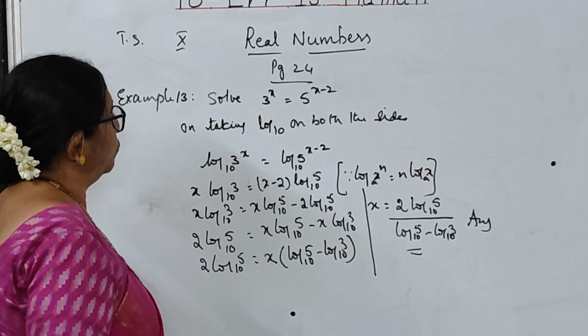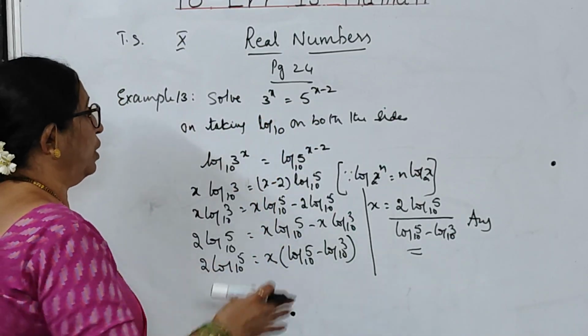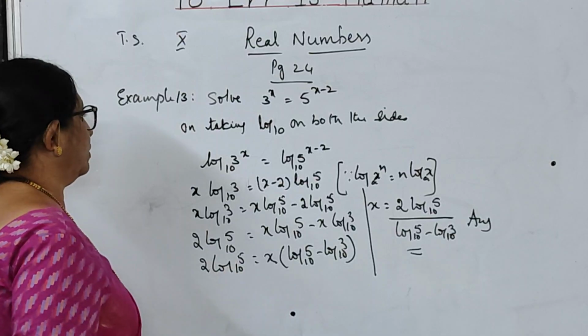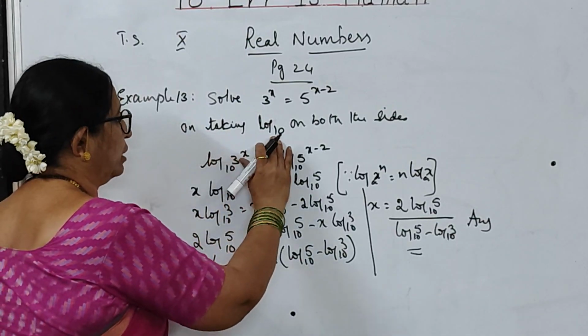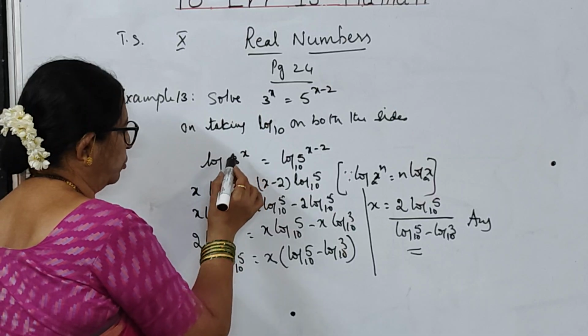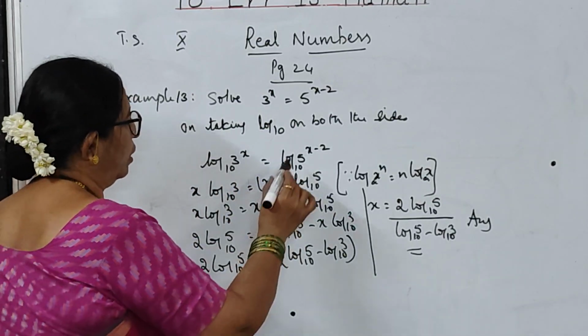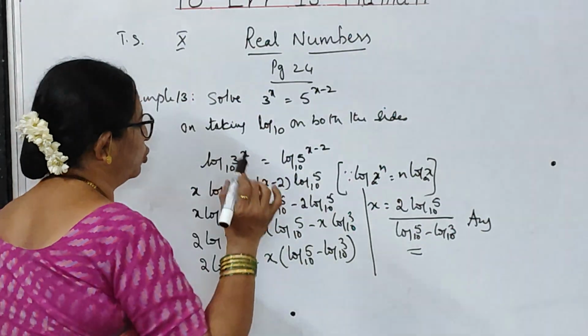The reason for it is what? The reason is bases are not equal. So what can we do? You can take the help of logarithm. So I have taken log 10 on both the sides. So I have written the left side as log 3 to the power of x to the base 10 and the RHS also log 5 to the power of x minus 2 to the base 10.